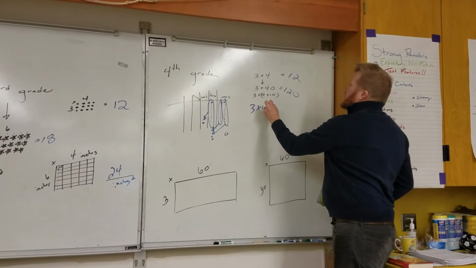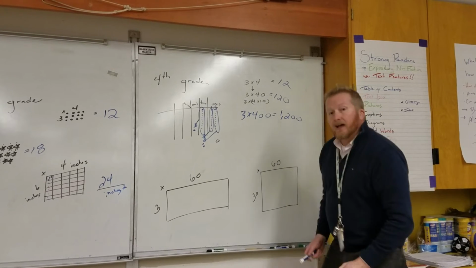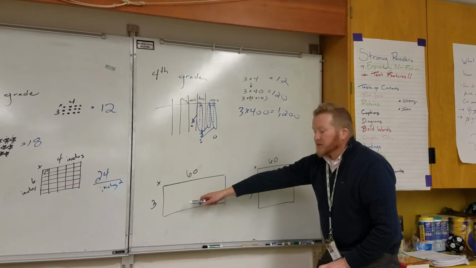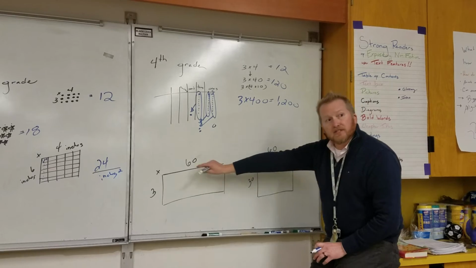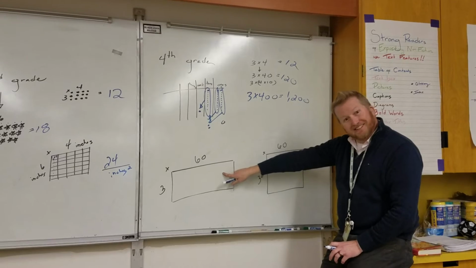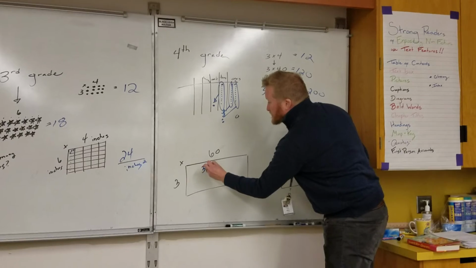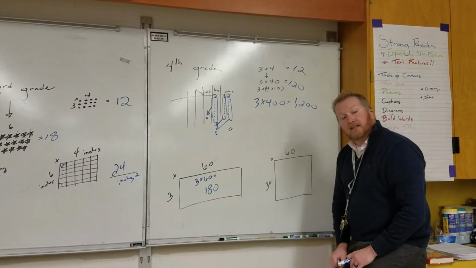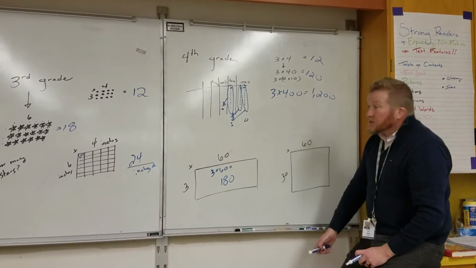Well, in this case, we also would talk about 3 groups of 400 would be 1,200. And that takes us into the area model. Instead of drawing 3 rows of 60, we start to kind of think of it as an abstract. We still think of this as how many squares is within this rectangular model. In this case, 3 times 6 would be 18, so 3 groups of 60 would be 180.